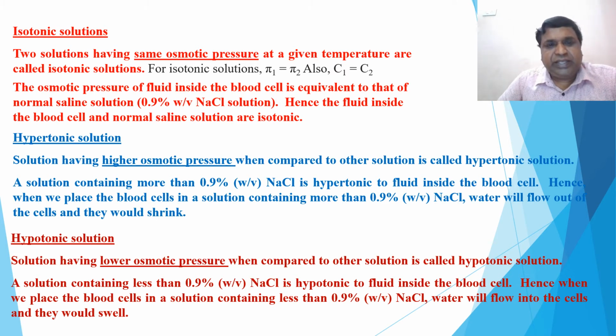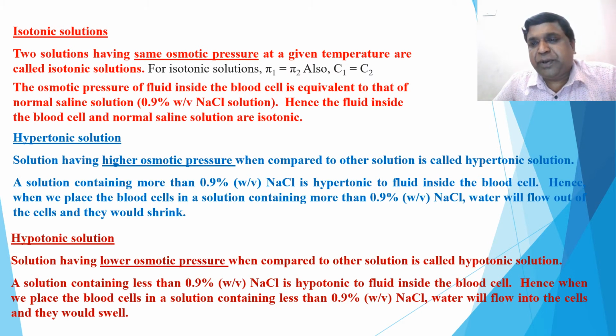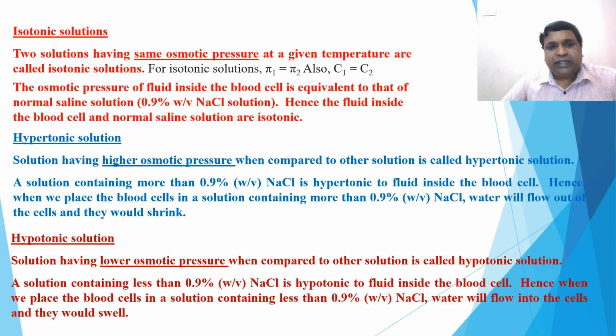A solution having higher osmotic pressure when compared with the other solution is called a hypertonic solution. Hyper, that is, the osmotic pressure of one solution is greater than the osmotic pressure of the other solution. Example, a solution containing more than 0.9% of NaCl is hypertonic when you compare with the fluid inside the blood cell. So that means if you take more than 0.9% NaCl solution, then it is a hypertonic solution.